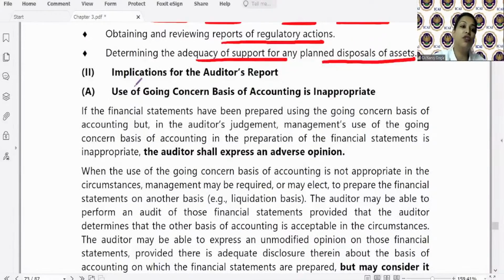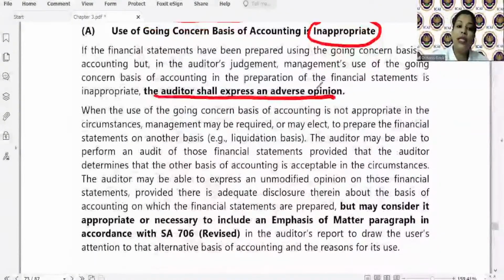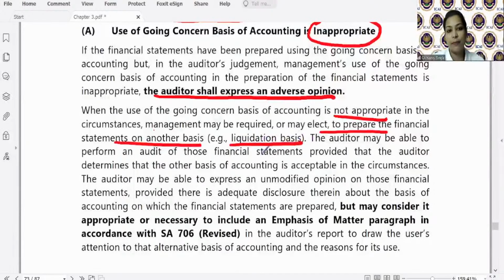to you. Implications for the auditor's report. देखो, अगर गोइंग कंसर्न अकाउंटिंग इनएप्रोप्रिएट है और मैनेजमेंट ने गोइंग कंसर्न बेसिस पे बना दिया इंस्टेड ऑफ लिक्विडेशन, auditor shall express adverse opinion that the financial statement do not reflect a true and fair view. Going concern is not appropriate, but management ये समझती है and management has decided to prepare the financial statement of liquidation basis. ये liquidate कर रहे हैं ना, ठीक है?